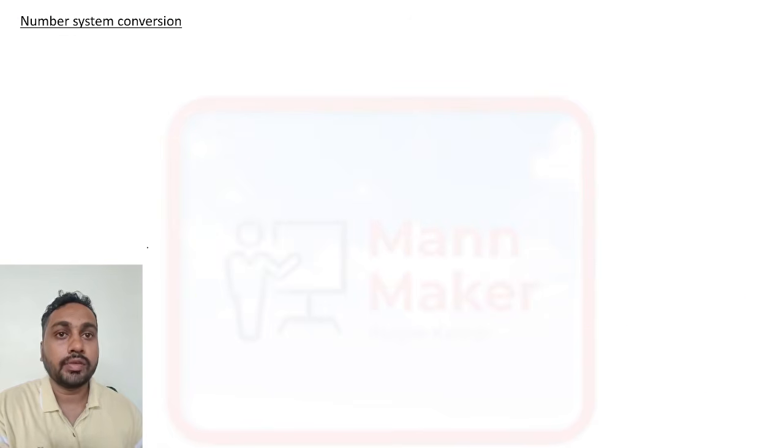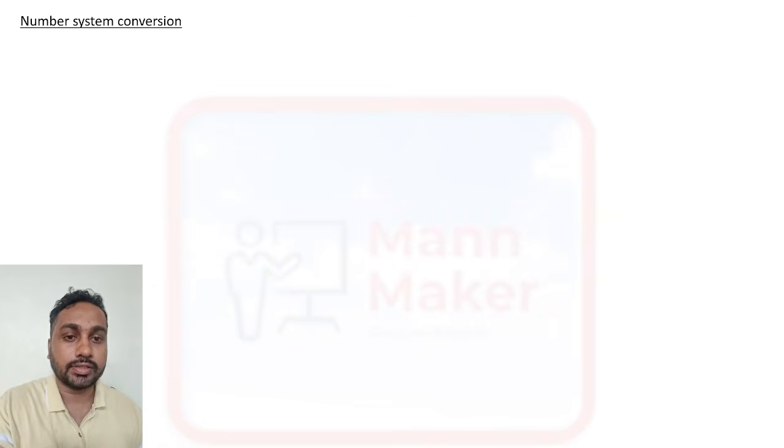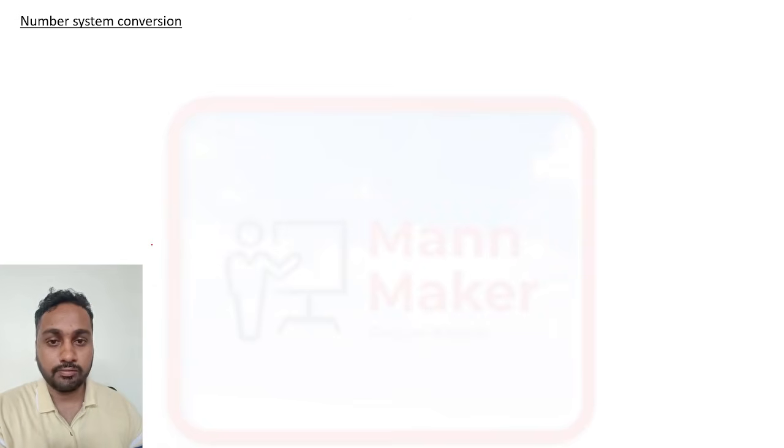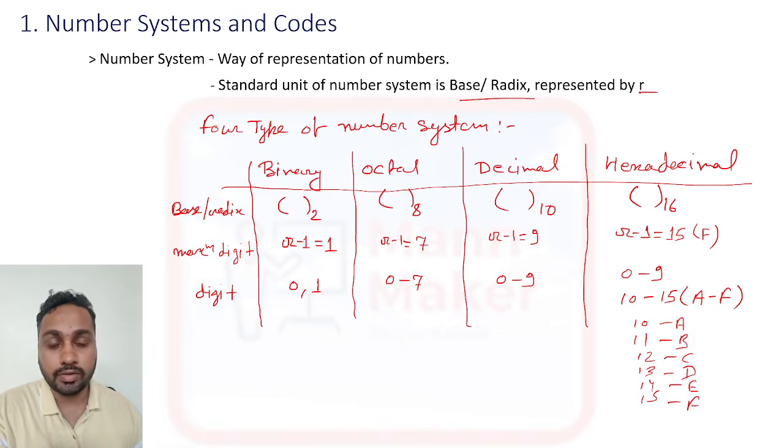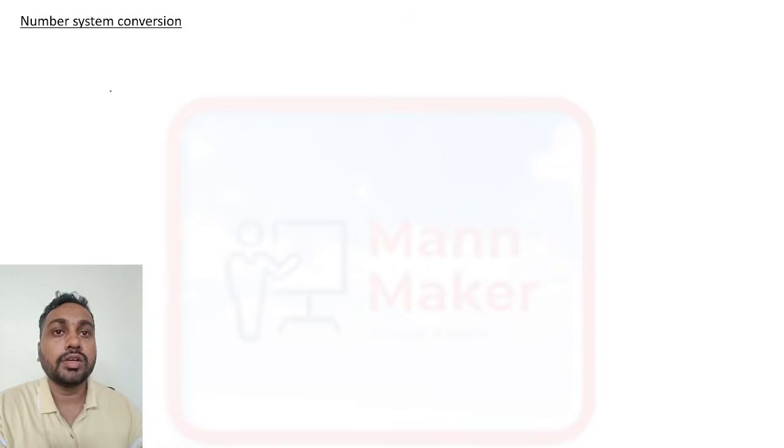Now let us see number system conversion. We have four different kinds of number systems. If we have binary, how will we change from binary to decimal, decimal to binary, binary to octal, octal to decimal, or binary to hexadecimal? For this, there are some rules that we need to follow.